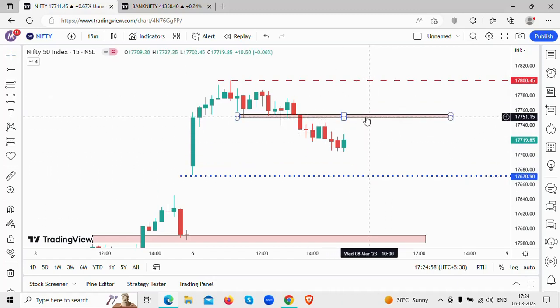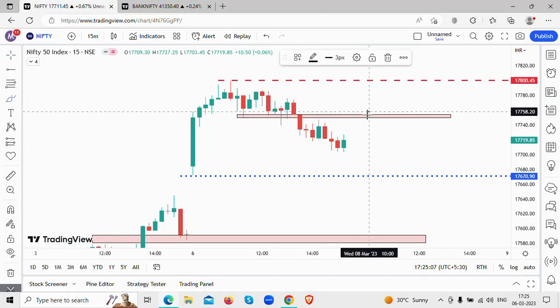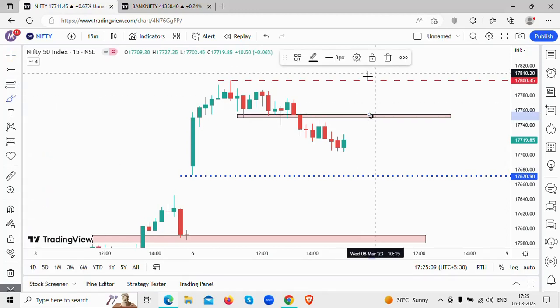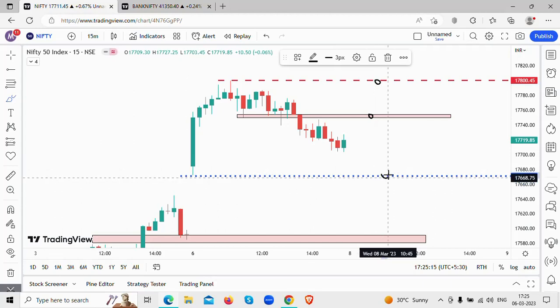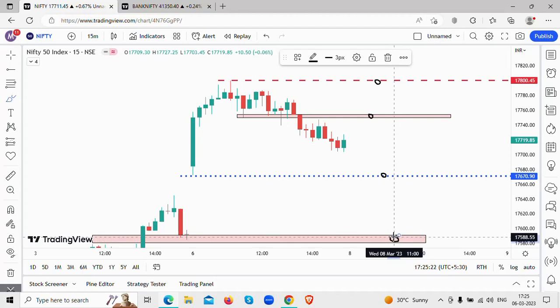If there is a gap up to this particular level and if there is any sell signal, we are going to look at shorting the level around this particular zone. So be watchful here. If there is a gap up to this level, and if there is a sell signal only, we are going to look at shorting. If there is a gap down to this particular level, if there is any buying opportunity, we are going to look at buying.